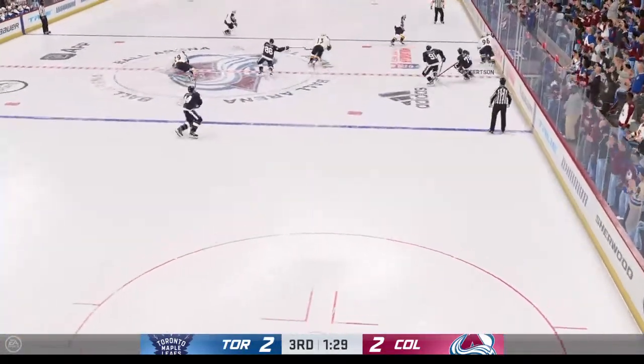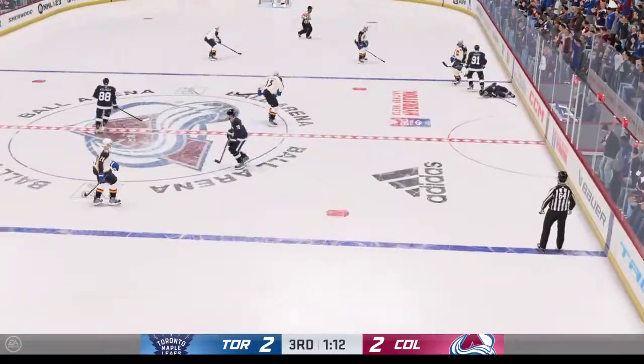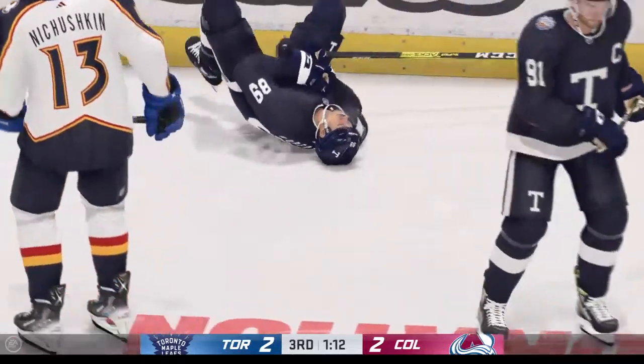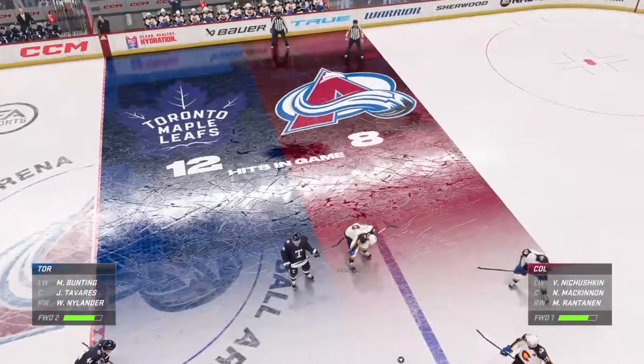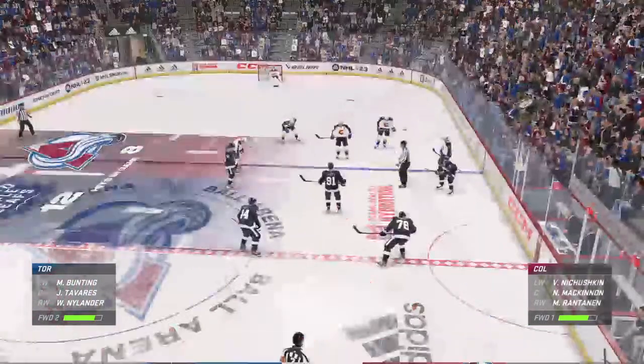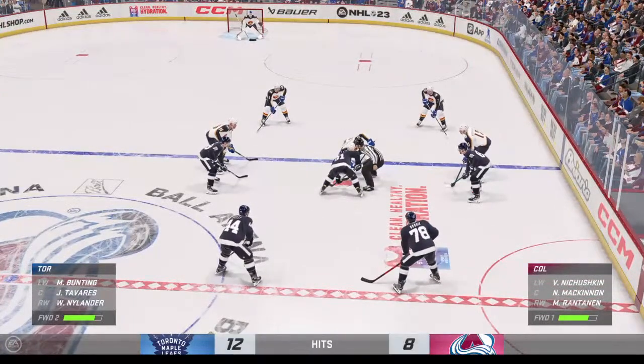Rantanen off his stick. Robertson picks it up. Taken down, and looked at the referee, and what is going to happen here? Oh, Nick Robertson down on the ice and getting up slowly. And he's going to head off for a checkup here. 1:12 to go in this third period, tied at 2.